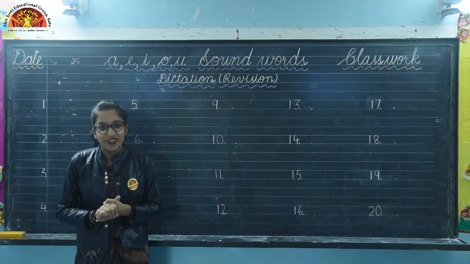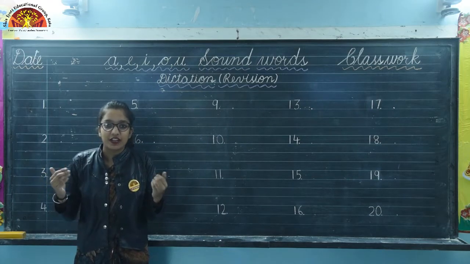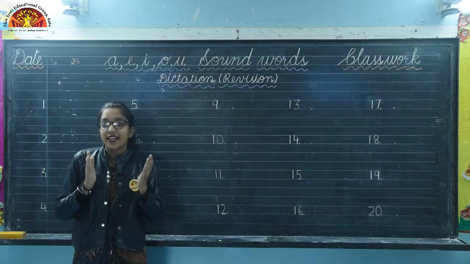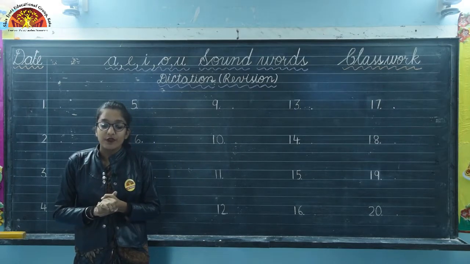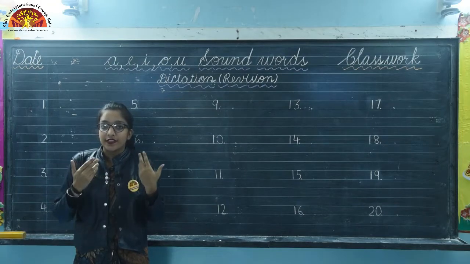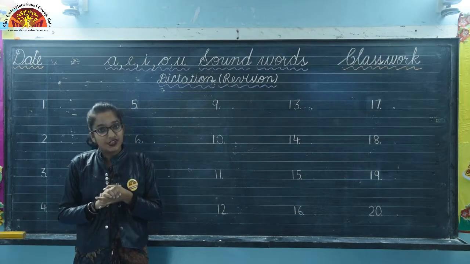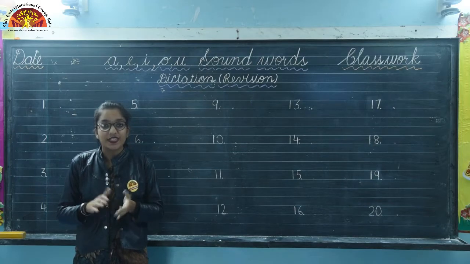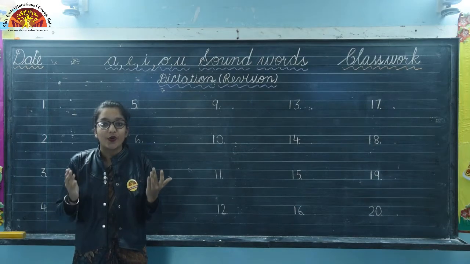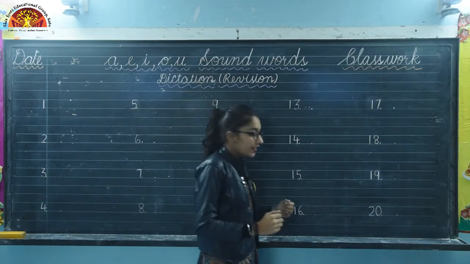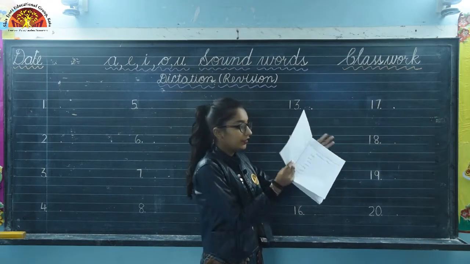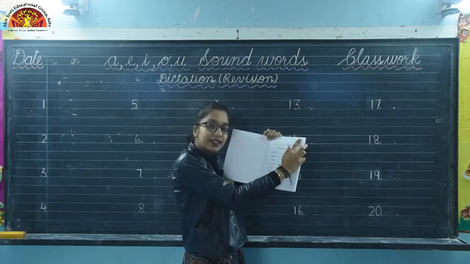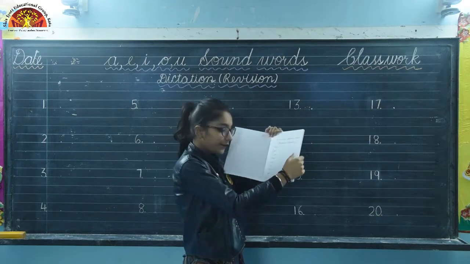So kids, in the previous classes we have already learnt about sound words A, E, I, O and U. So today we are going to do a revision of dictation words related to sounds A, E, I, O and U. So everyone, take out your English practice notebook, open it, mention the date and classwork here.